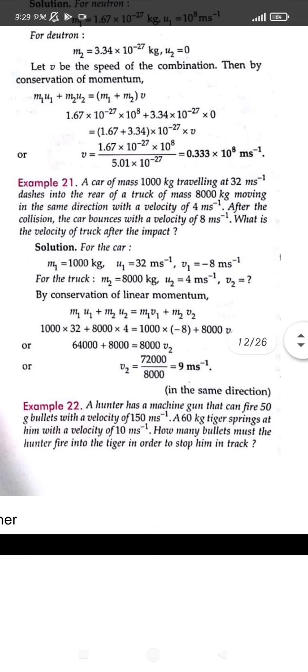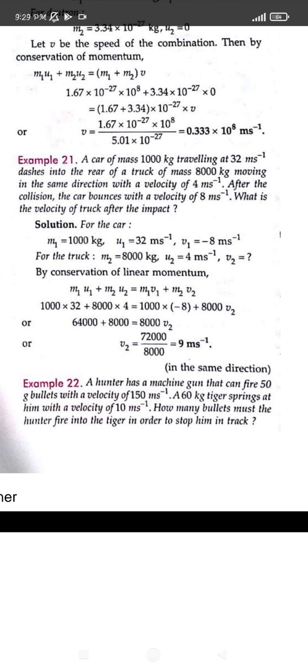Next question. A car of mass 1000 kg traveling at 32 meter per second dashes into the rear of a truck of mass 1000 kg moving in the same direction. Here also see what is given: the car is moving with velocity 32 meter per second and the mass of the car is 1000 kg, and the mass of the truck which it is dashing into is 8000 kg, and its velocity is given as 4 meter per second. After the collision, the car bounces back with the velocity of 8 meter per second. Now what is the velocity of the truck after that impact? We have to find it out. We know that before collision it will be m1 u1 plus m2 u2. After collision it will be given as m1 v1 plus m2 v2.